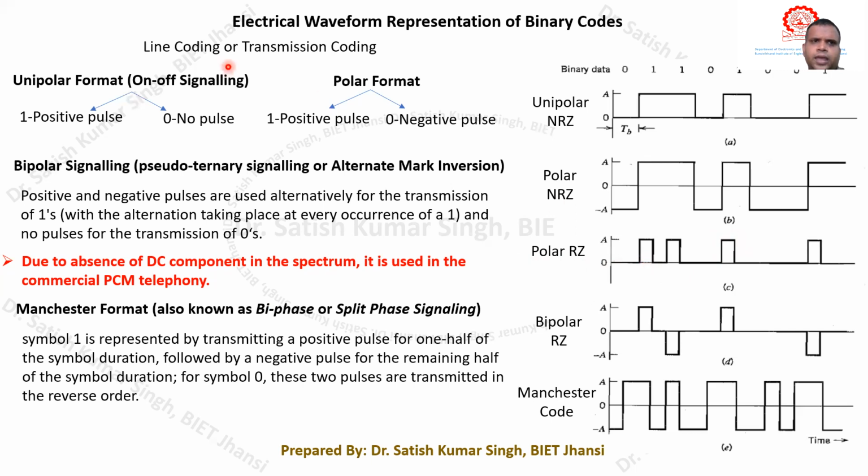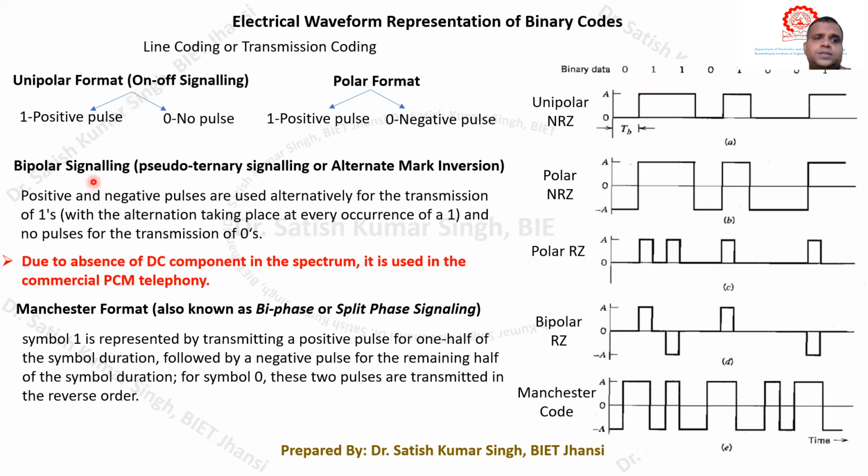Okay, so here you can see why it is called on-off signaling, because at certain points it is on, in which it is sending the pulses, and for all the binary zeros it is in the off condition. So that is why it is called on-off signaling.